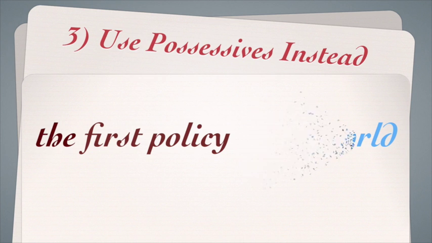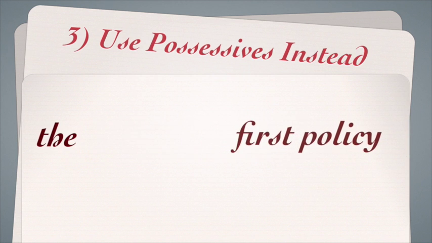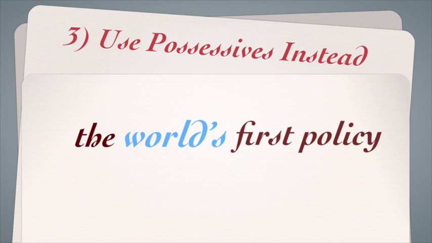Well, why not, instead of saying in the world, use world's instead, the world's first policy. You've saved yourself 2 words, and it makes the same exact meaning by saying the world's first policy instead of the first policy in the world. So try that super secret trick out sometime. You'll like it.